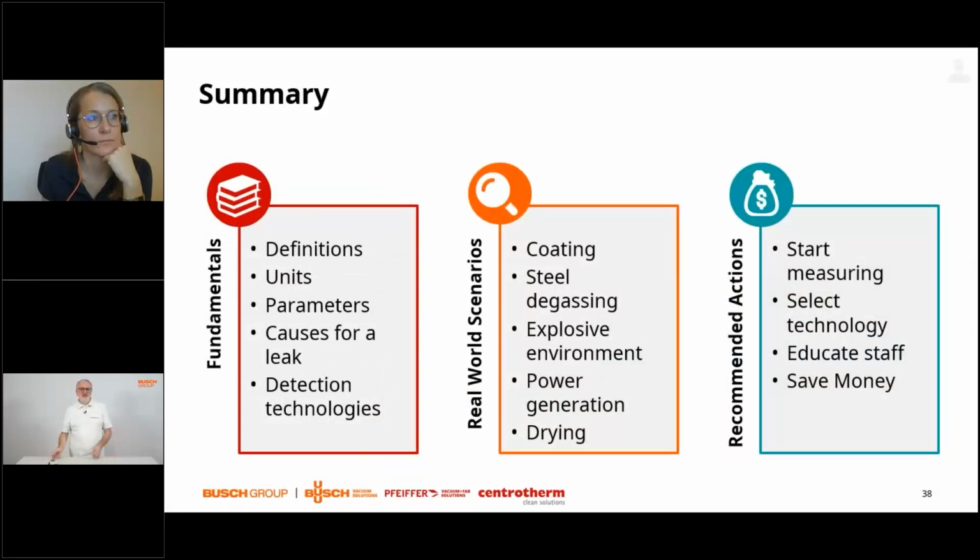So thank you very much for staying with us the last three quarters of an hour. So we've gone through fundamentals with definitions, units, potential causes for a leak, and also an overview about detection technologies. We've picked some real life examples from the mentioned fields of applications, and I can only encourage you to take actions. Roughly 10% of you have mentioned that you don't do any leak detection. Get going, and select the right technology. Do not forget to invest also money into the education of the right stuff, but this will be overcompensated by the money that you are saving, by saving product quality, by saving on energy costs, maintenance costs, and other cost adders.